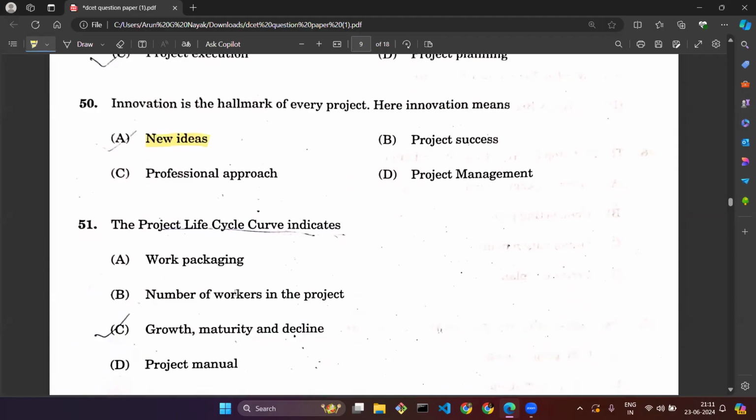Question number 51. What does the project life cycle curve indicate? It always indicates growth, so then you can decide that the correct option is option C. Remember, the project life cycle always describes growth, decline, how mature it is, how it is growing, and how it is going to progress in the future. That can be understood by the project life cycle curve.